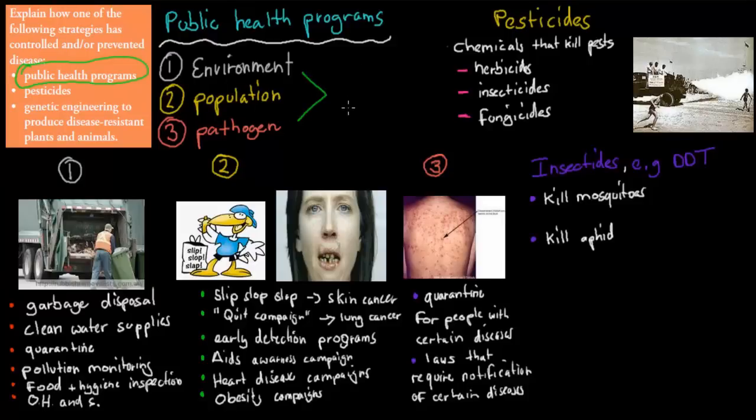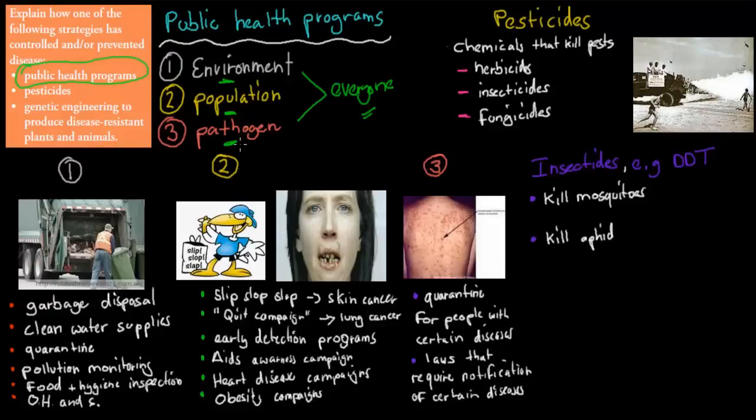And what these public health programs do, they're usually done by the government or a non-government agency, and they are focused on everyone. So it's not only the doctor gives you medication that's just for yourself. These public health programs try to make sure everyone stays healthy, more or less, right? They're for the public. And there are environmental, population-based ones, and pathogen-based ones. We'll talk about each of those.